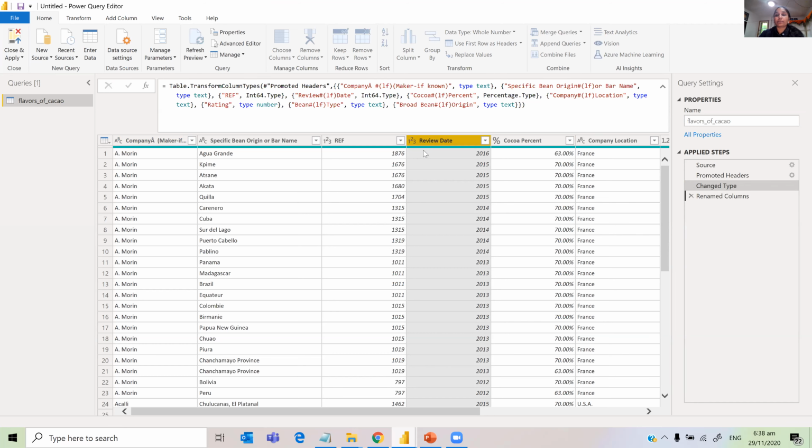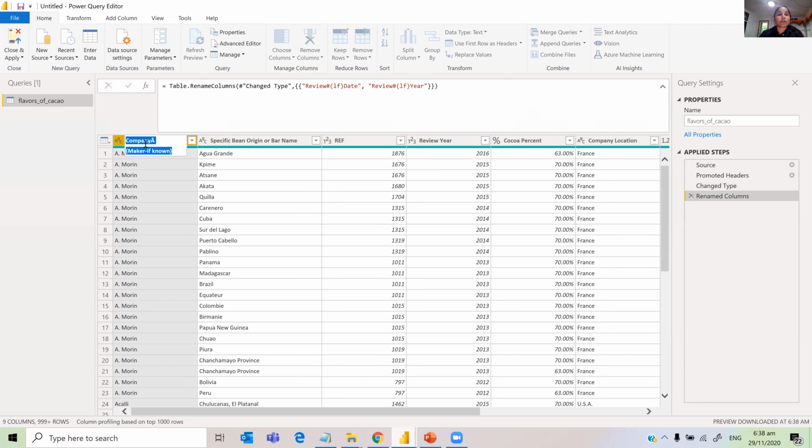Just say maker company. Okay, so now I'm happy with the way. I think I want to just rename the table as well, table name. So cocoa flavors. Okay, and just enter. So now I'm happy with all my transformations.